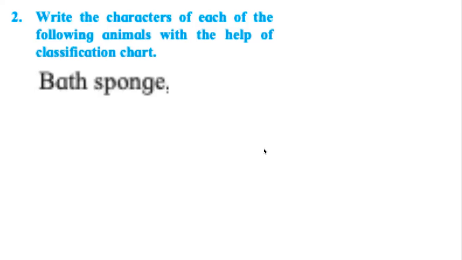Write the characteristics of each of the following animals. So we will try this bath sponge. So a specific organism is given and we have to write its characteristics. And it says with the help of the classification chart. Of course, in the exam, you will not have the classification chart, but here you have the textbook. You are practicing. So use the textbook, write the main characteristics of bath sponge. Find out what phylum it belongs to. See what characteristics the organisms of this phylum have. List down the main characteristics in your notebook. Take a picture, send it to me on WhatsApp.